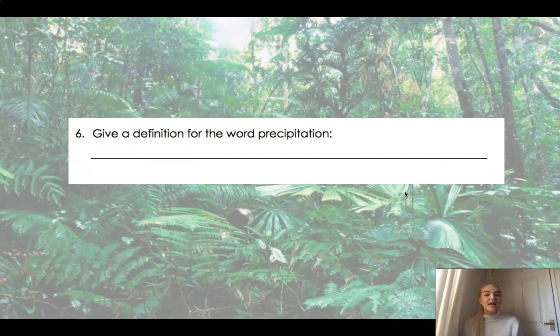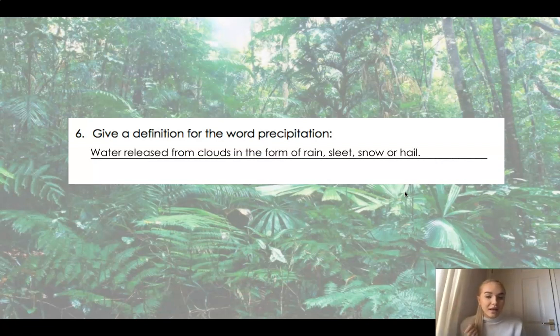Okay, number 6. Give a definition for the word precipitation. So what is precipitation? I'll give you a clue. Think of a cloud, and that's your clue. Think of a cloud. Write down a definition for the word precipitation. Pause the video, please. Okay, precipitation is to do with a cloud because it's the water that's released from the clouds in the form of rain, sleet, snow, or hail.